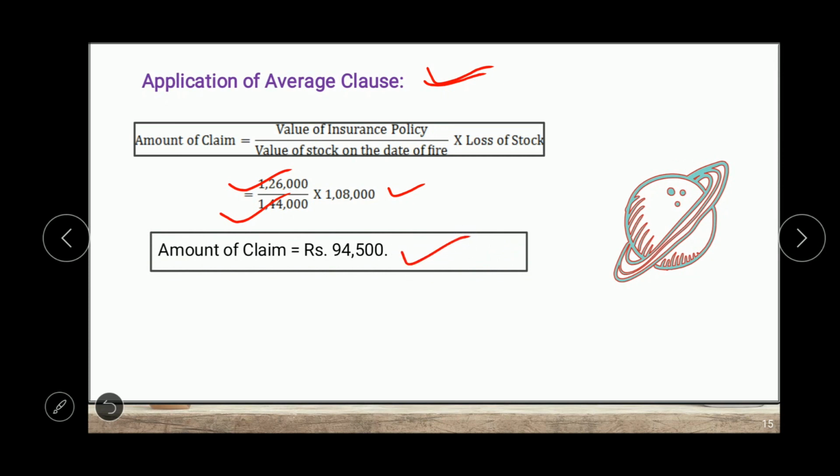94,500. If there is no application of average clause, the amount of claim is equal to the loss of stock, 1,08,000. But if the average clause is applicable, the amount of claim will be reduced to 94,500. So this is the amount we claim from the insurance company.